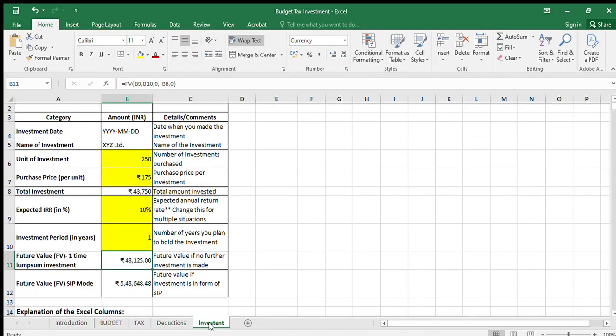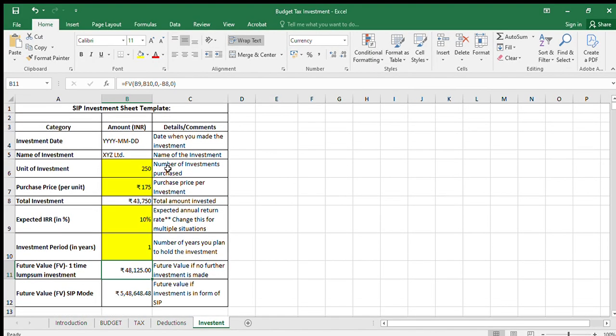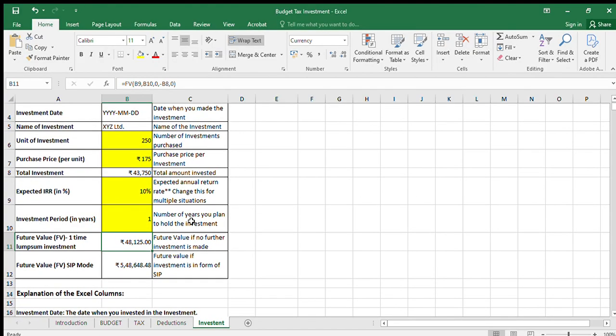At the same time, for investment, we have come up with a table wherein we can give you a real-time update on what would be your return on a lump sum investment or return via SIP mode. Here you can vary the IRR and see the different outcomes.